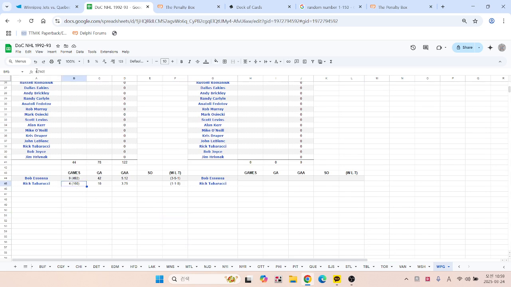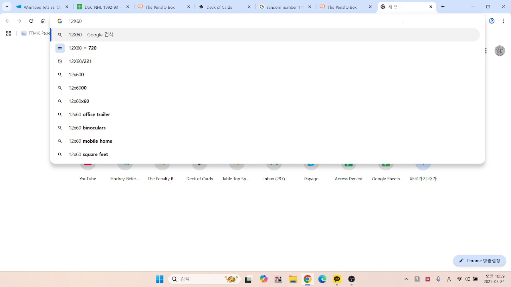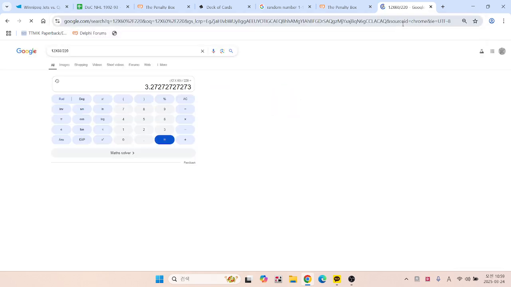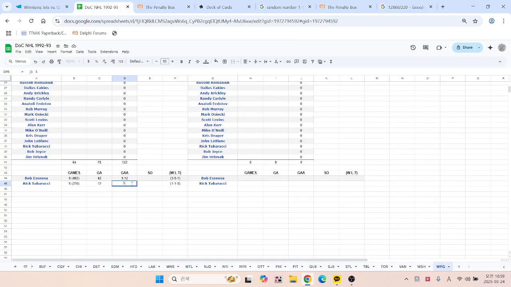So I have minutes there in parentheses, but Tabarachi's now played in 5 games. He would have played the whole game there, so we'll just give him 60 more minutes. I guess he played a part game in there somewhere. So up to 220 minutes now. And that will be 2 goals surrendered. So what I can do here is go 12 times 60 and divided by 220. And his goals against average 3.27. And I can check that against what he has already in that. Because he's only played a few games, the 50-point drop in goals against average is reasonable. And again, it's not 5 full games that he's played. That's not 300 minutes. So, yeah.